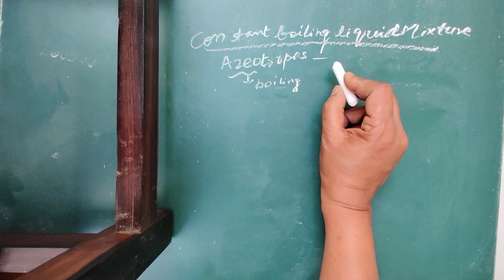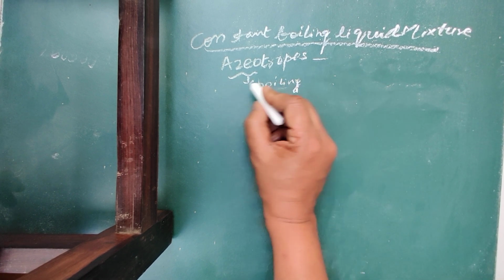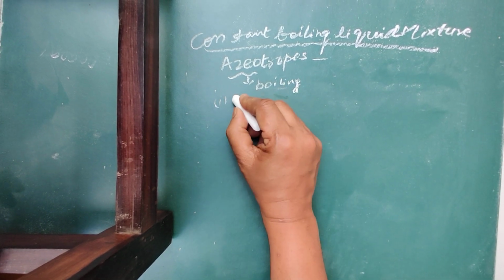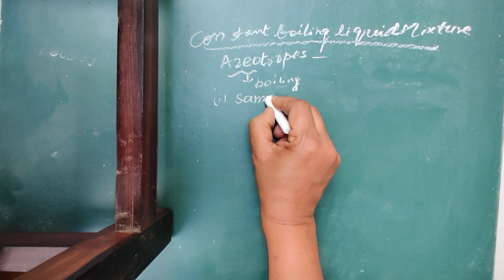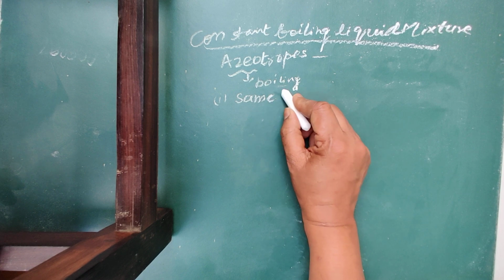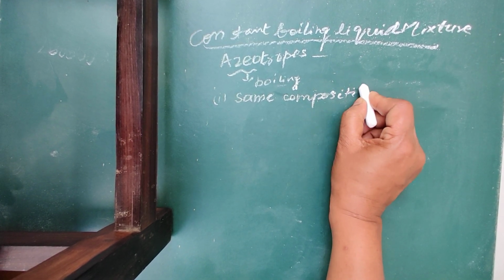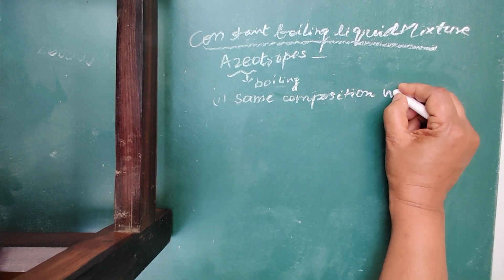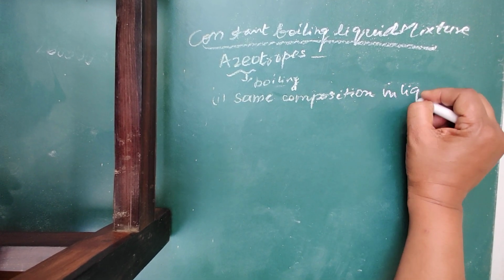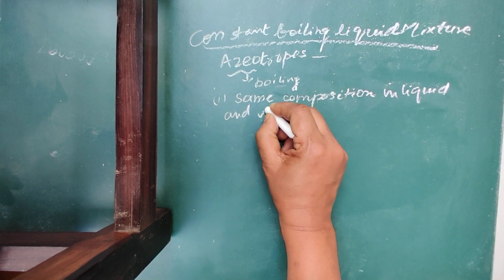You can say they are binary mixtures having the same composition in liquid and vapor phase. So what is it? The binary mixture means a mixture of two liquids having the same composition in liquid as well as vapor phase.